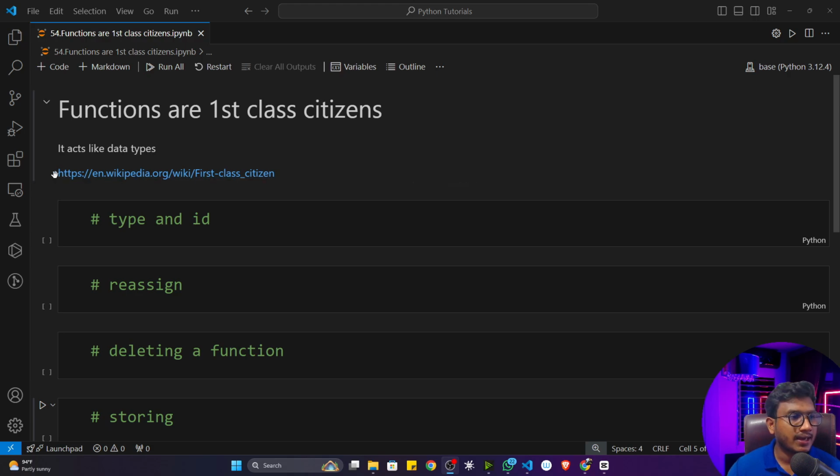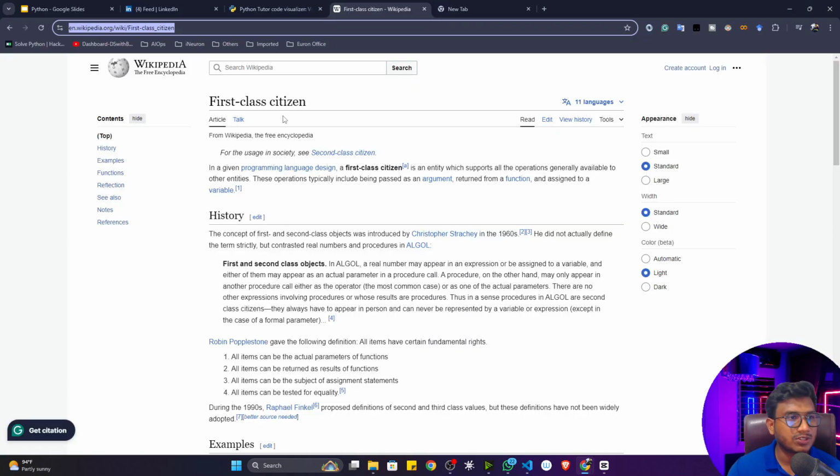So here you can see I have added one link. This is a Wikipedia link and this is actually about first class citizens. Now if I open this particular link, it will redirect to this page. Here you can see, in a given programming language design, a first-class citizen is an entity which supports all the operations generally available to other entities. These operations typically include being passed as an argument to a function, returned from a function, and assigned to a variable.